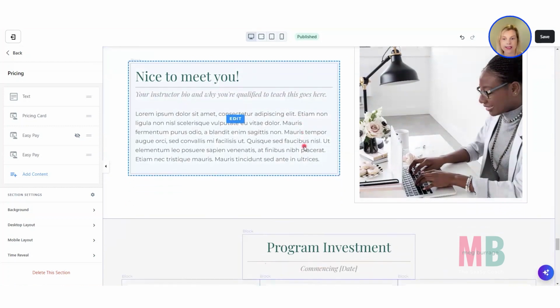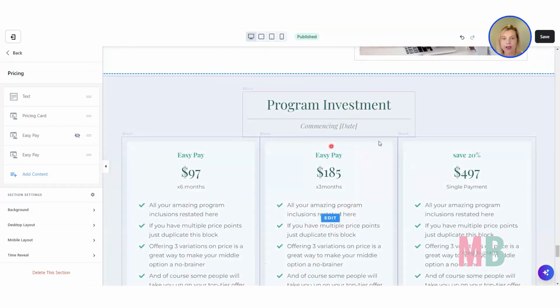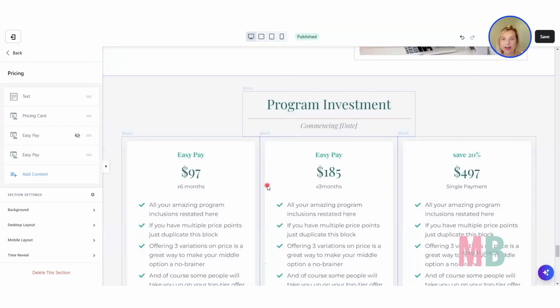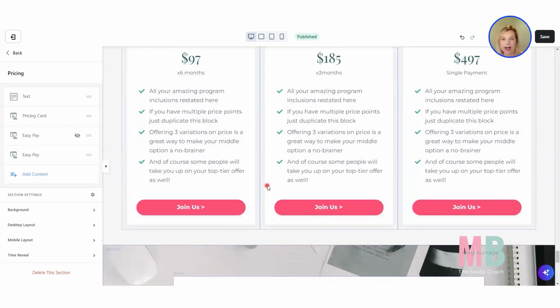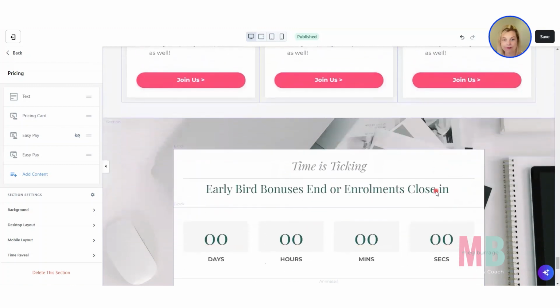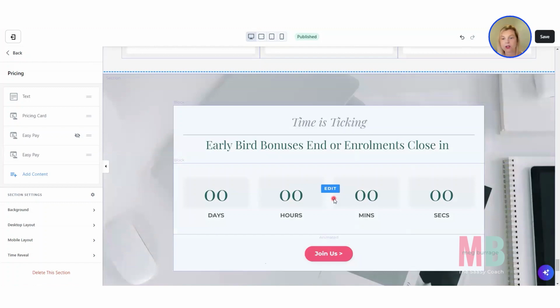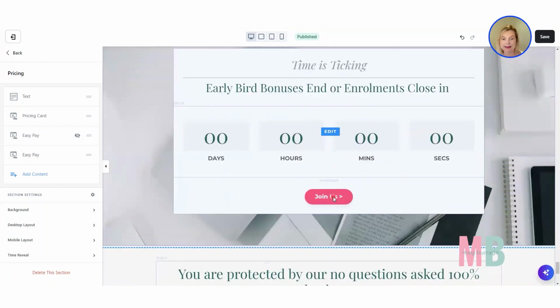You could hide it or delete it if you don't want it there. Then I restate the program investment. And if you wanted to have some extra bullet points on the end talking about the early bird bonuses, absolutely. Then I've got another countdown clock to when enrollments are closing or when your early bird is ending.